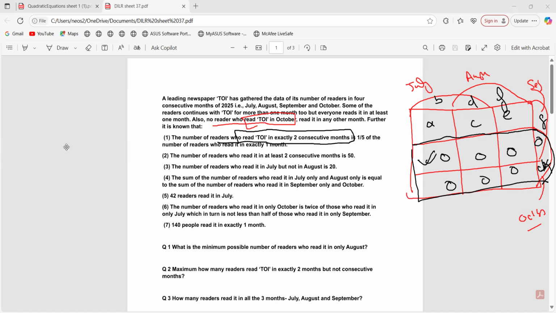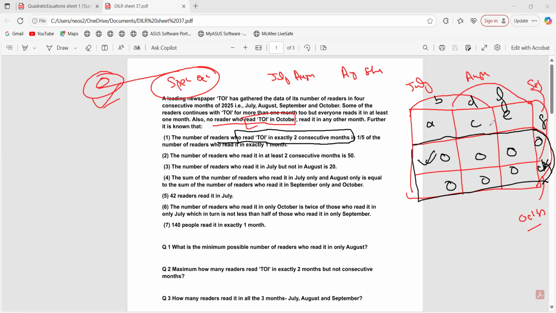From this data, two consecutive months means either July, August, or August, September, because September, October will be zero.